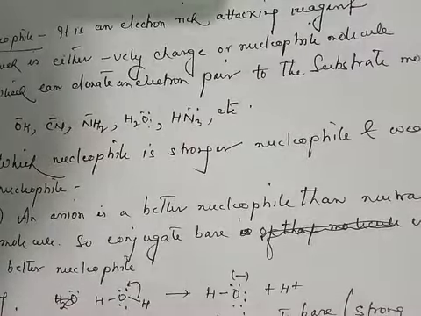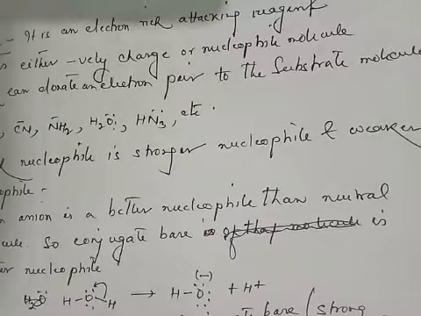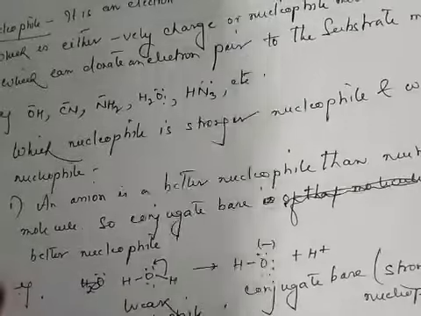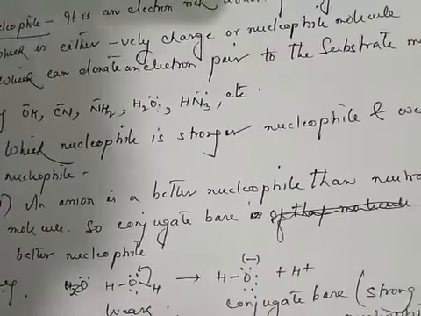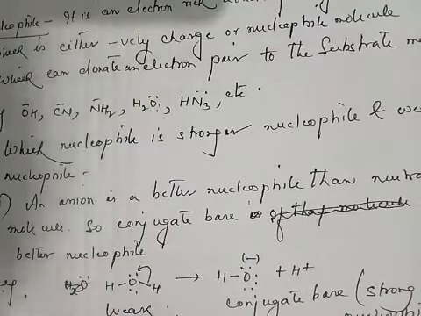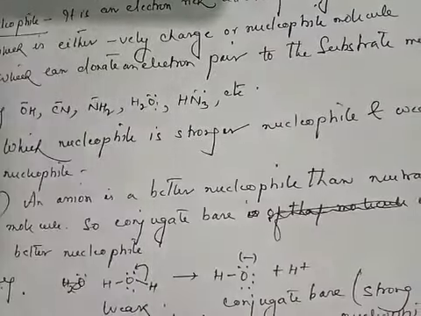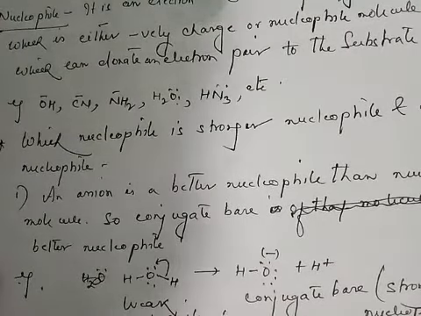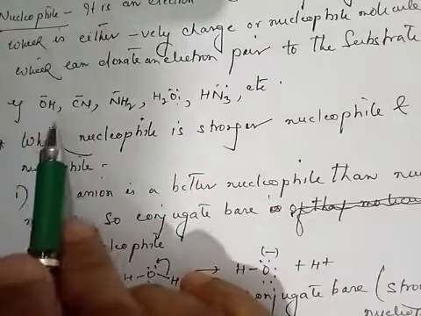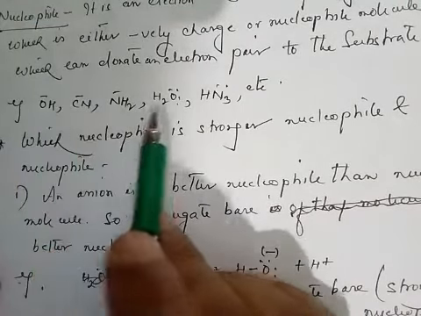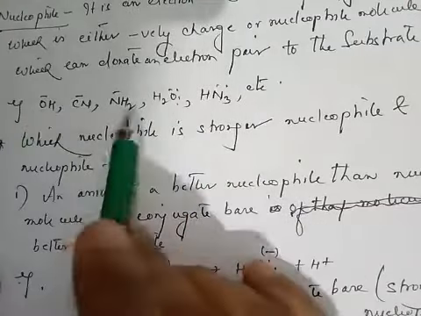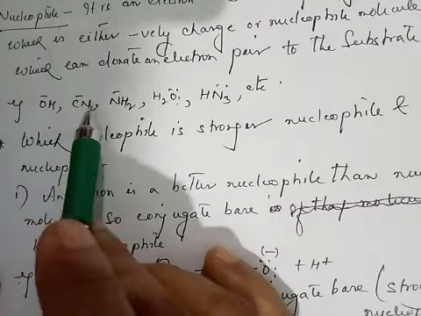As the nucleophile is a negatively charged electron-rich species, the nucleophile always attacks the electron deficient substrate molecule. So here I am giving some examples of nucleophile: OH minus, CN minus, NH2 minus, water, ammonia. These are all neutral nucleophiles, and these are negatively charged species nucleophiles.